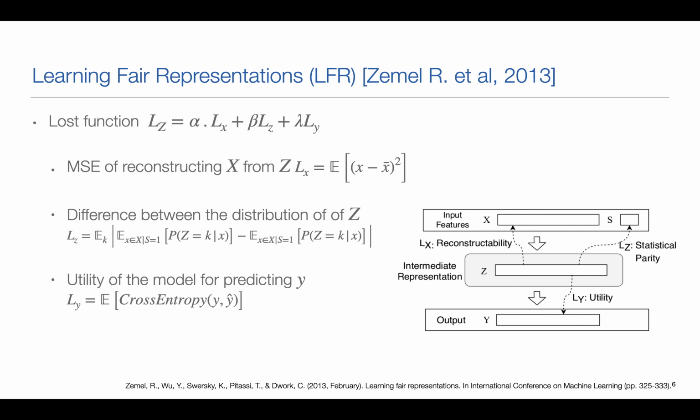So here these two constraints allow us to maintain information about X as much as possible and remove information about the sensitive attribute. And the last one is the cost for predicting the output Y. So this is the basic idea about learning fair representation.